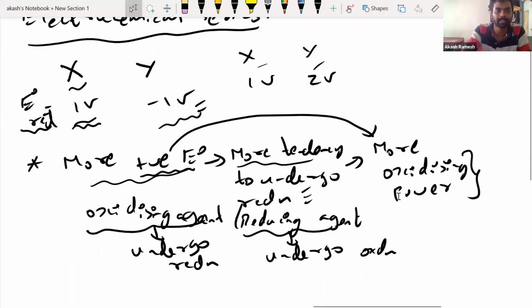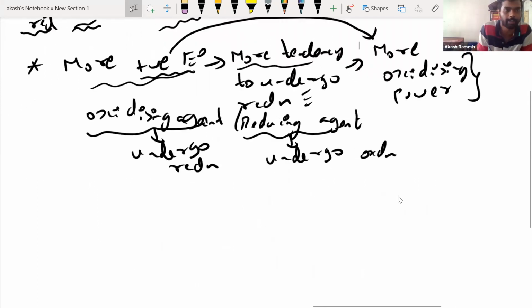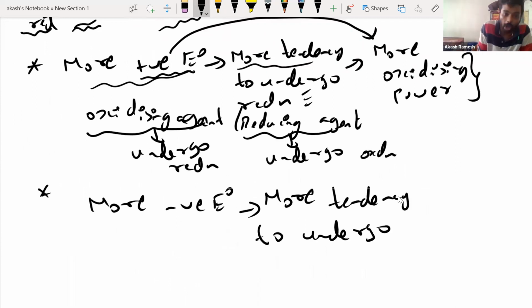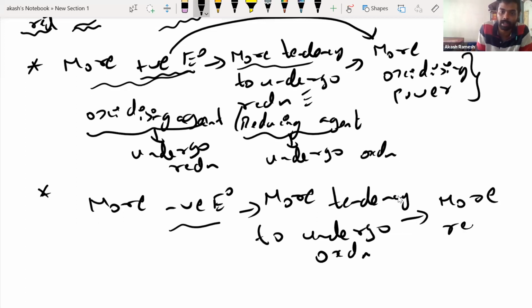Now next thing is we are obviously speaking in terms of negative values. Say I have a more negative value of E naught, that is reduction potential. Obviously, it's exactly going to be opposite. More tendency to undergo oxidation now, guys, because there is a negative value of E naught. And obviously, if this undergoes oxidation, more and more will be the reducing power.